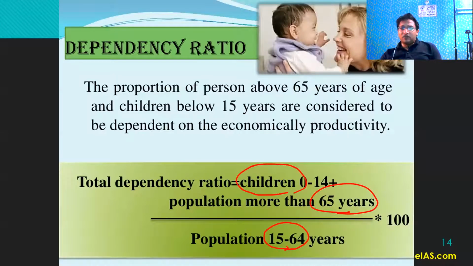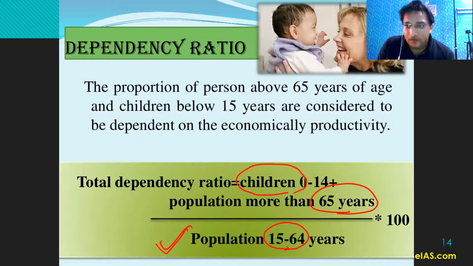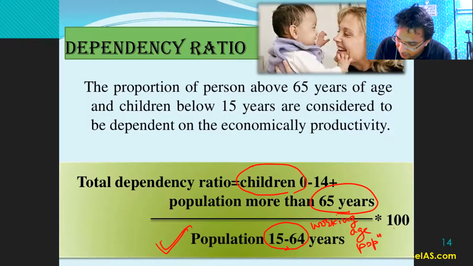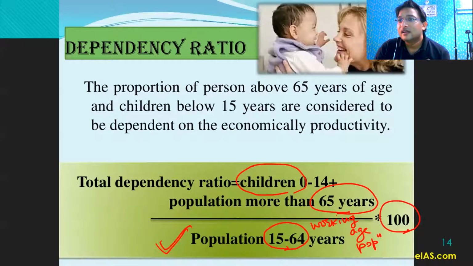So it is not the total population. Please be careful here in the denominator. We do not have the total population, right? We are taking the working age population. This 15 to 64, this is called working age population, right? And multiplied by 100, right? So, for example, if I say 65% is the dependency ratio, then it means 65 people are dependent on the 100 people, like that, right? So, this dependency ratio should be less. Then if this dependency ratio is less, then it means we have the demographic dividend, right?